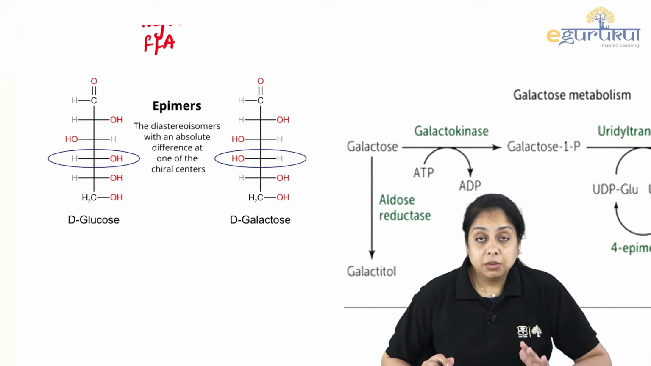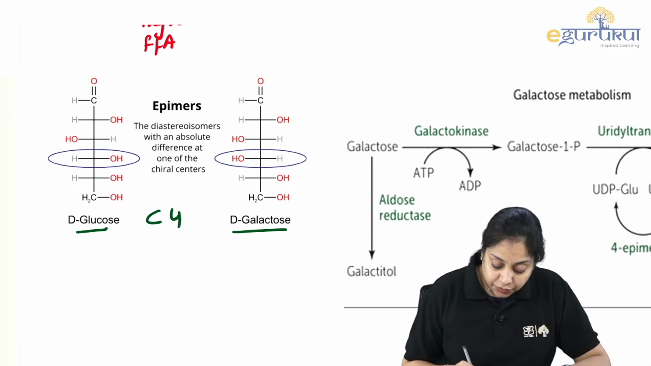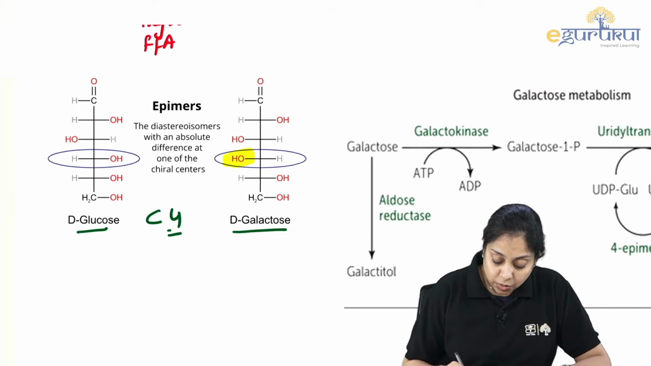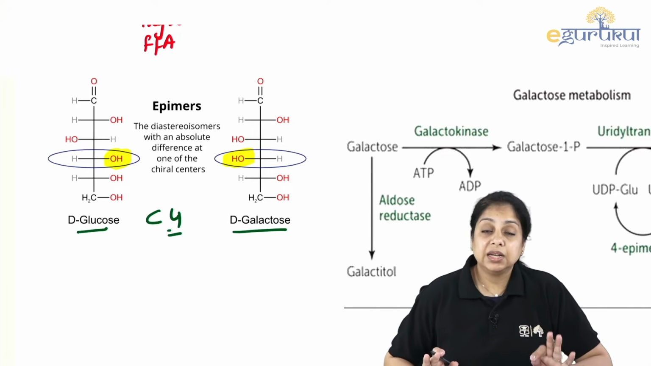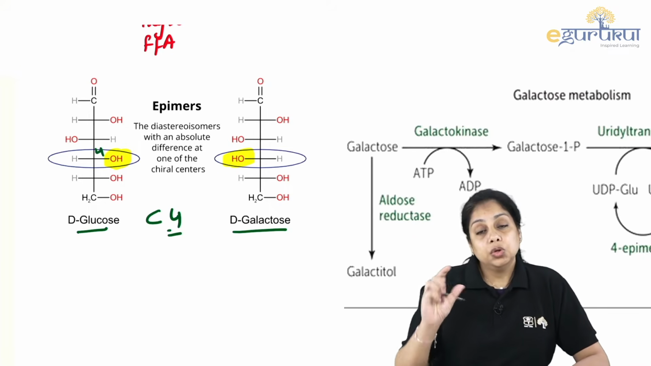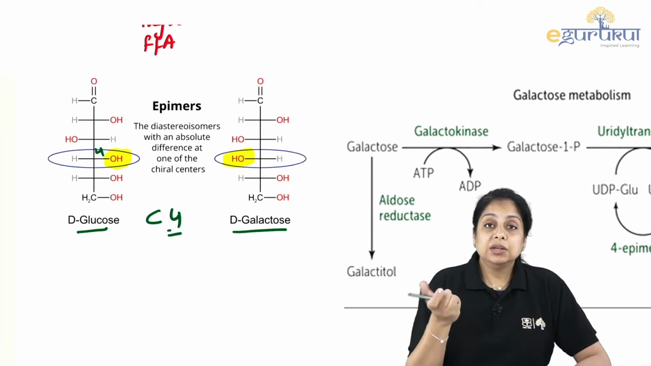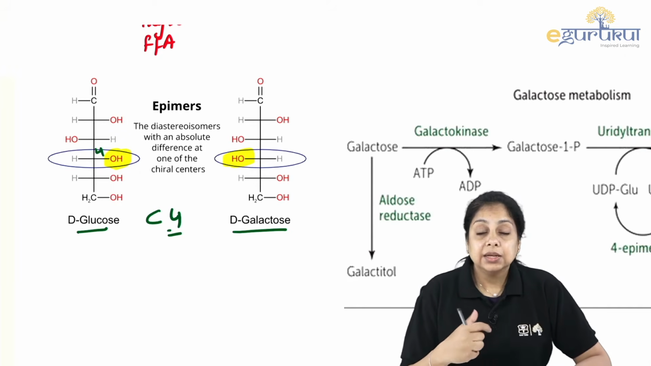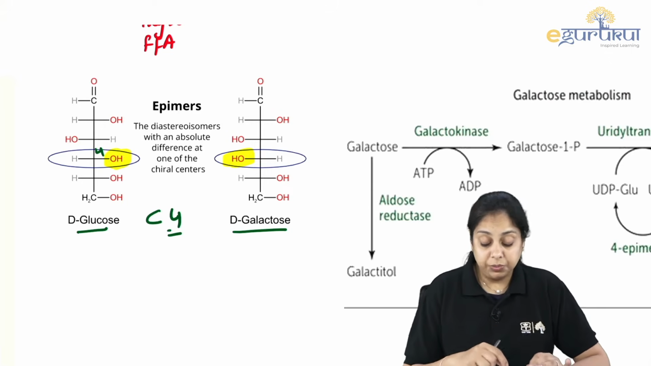One of the favorite questions is from galactose. Know that glucose and galactose are C4 epimers. What do I mean by C4 epimers? That just the position of this OH, which is at carbon number 4, is different. Everything else remains the same. So if you just rotate the OH by 180 degrees, you can convert glucose into galactose and galactose into glucose, right? That is another question related to galactose. They are C4 epimers, know that.